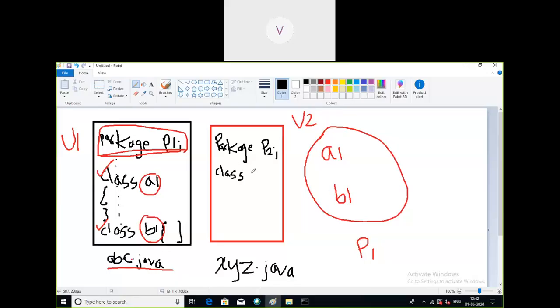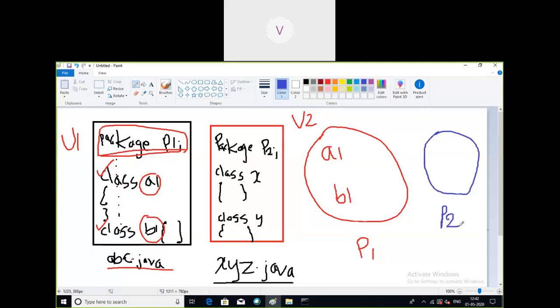So what we have done here is there are basically two users, user1 and user2. User1 has created his own package called p1, and all the classes, a1 and b1, are kept in the package called p1. Similarly, user2 has created his own package called p2, so one more package will get created with the name p2.